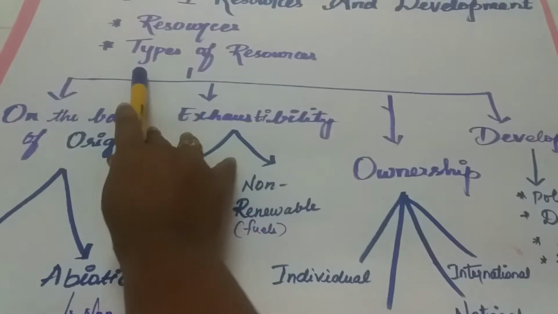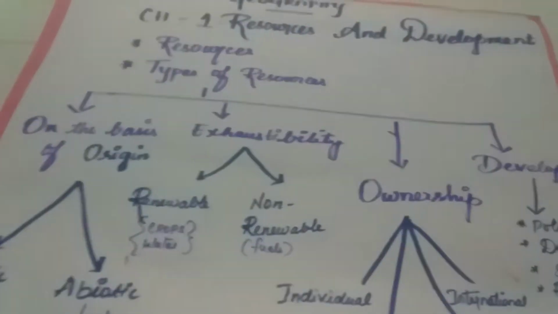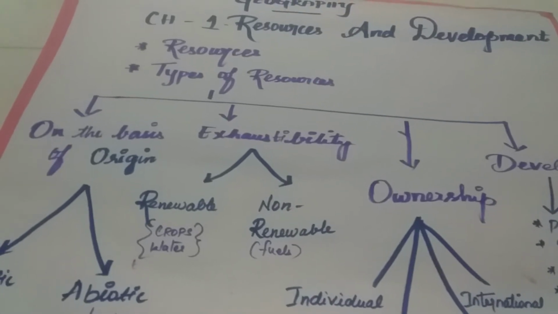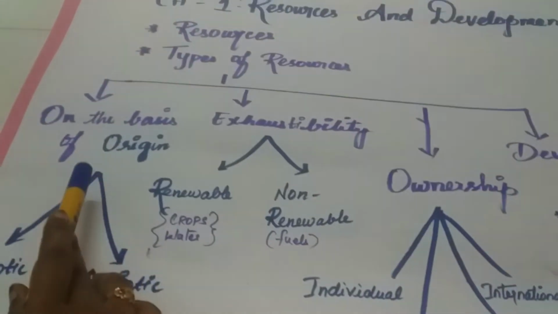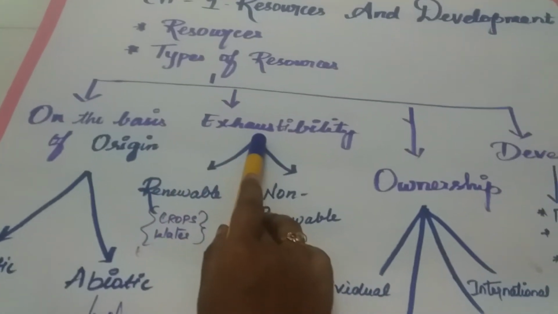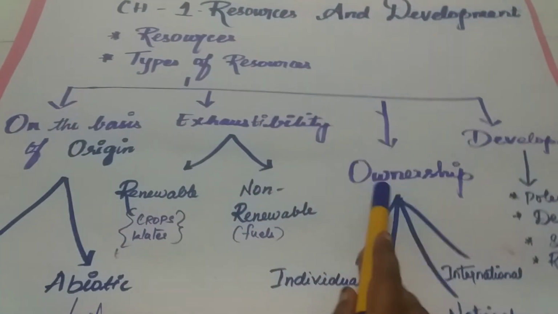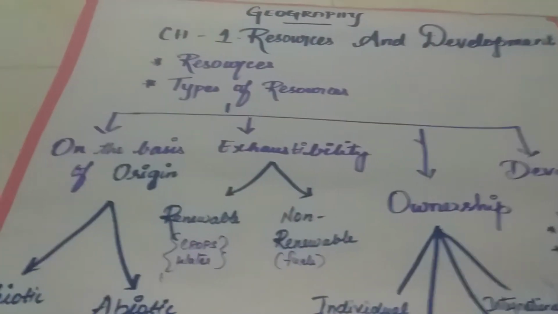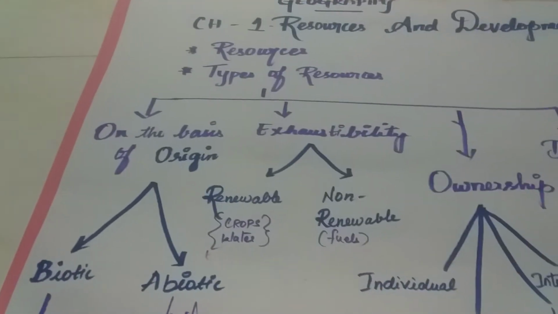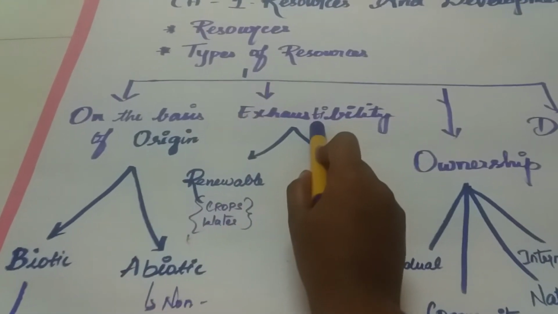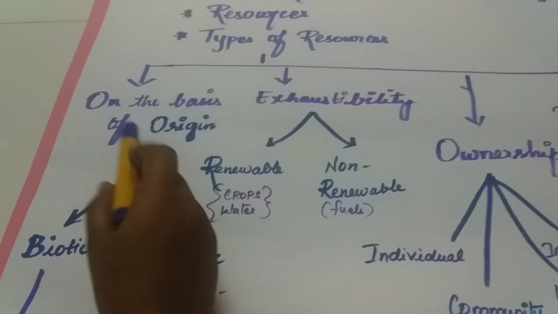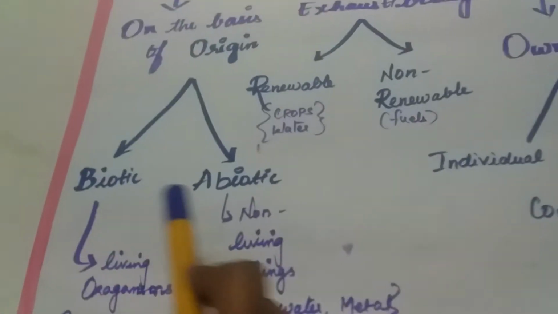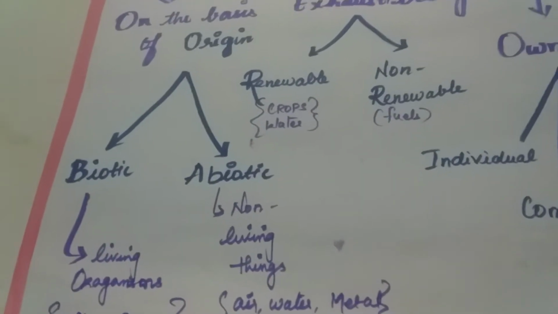We have types of resources. Resources can be classified on different bases, that is on the basis of origin, on the basis of exhaustibility, on the basis of ownership, as well as on the basis of development. Today we are going to see these types of resources. On the basis of origin, we have biotic and abiotic resources.